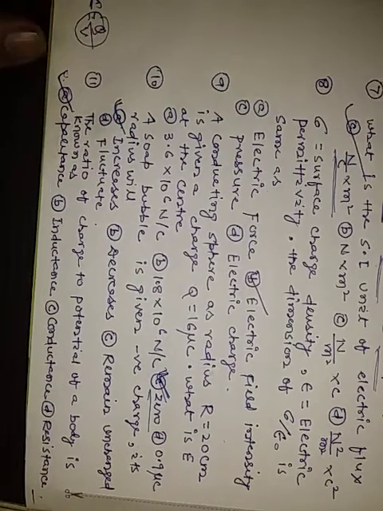Now the last question. The ratio of charge to potential of a body is known as. C is equal to Q by V. So the right option is capacitance, not inductance, not conductance, not resistance. The right option is capacitance.